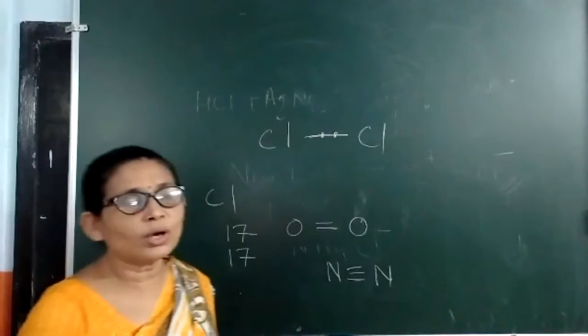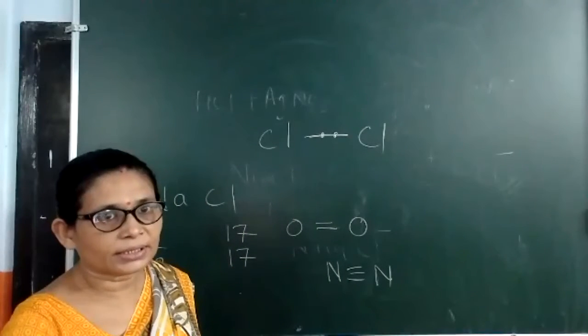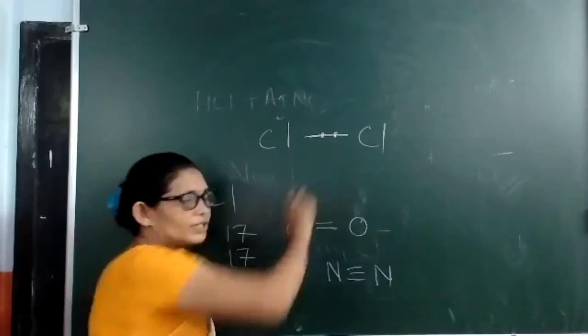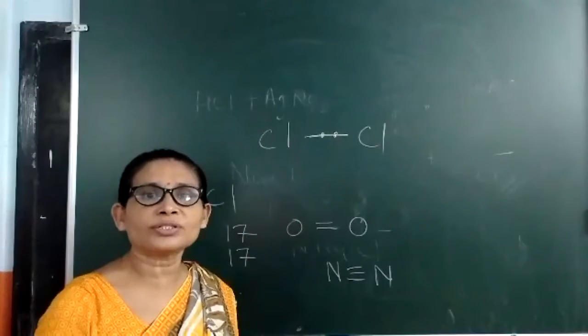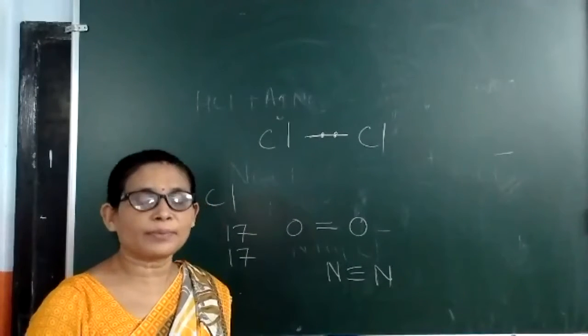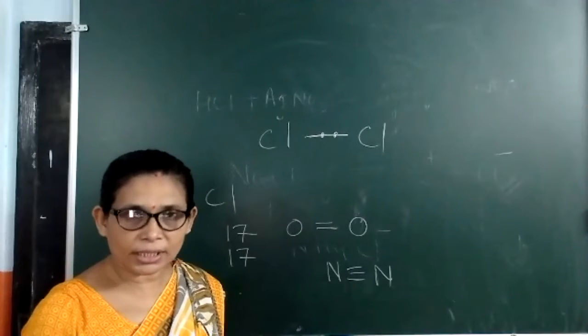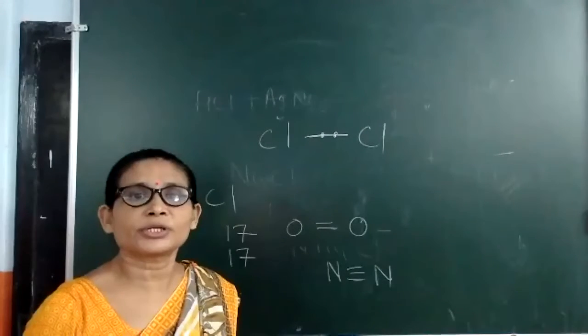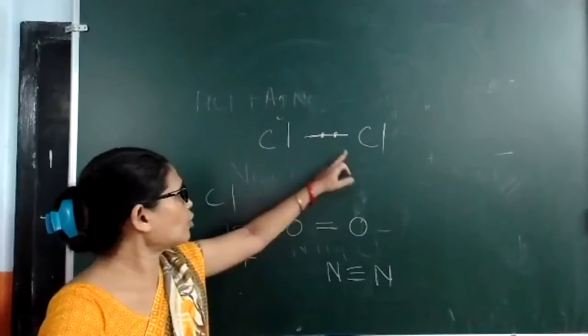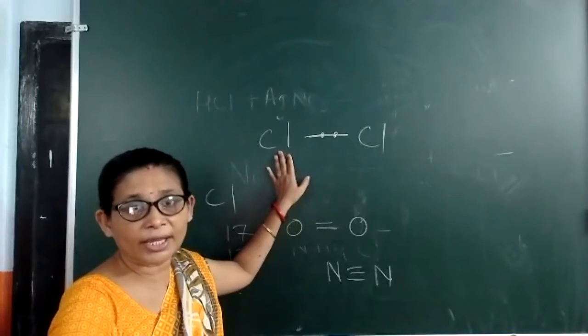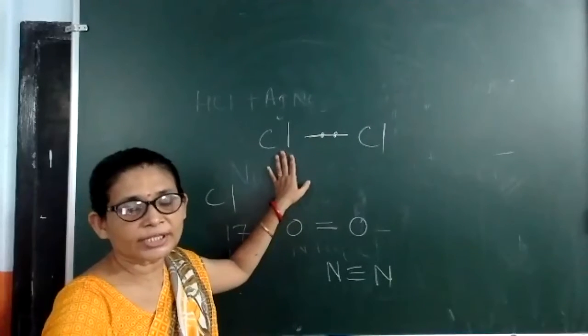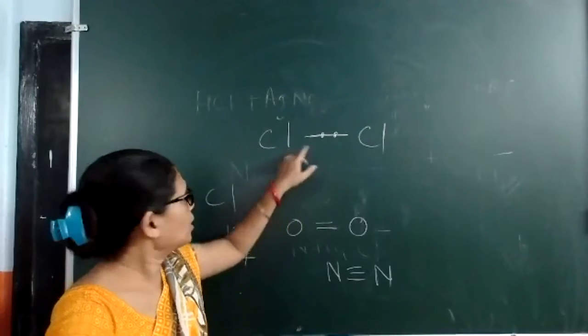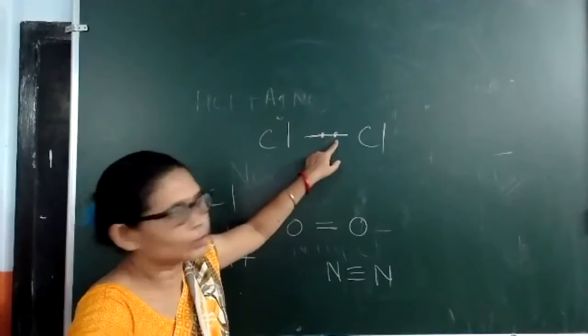If you want to calculate the lone pairs, then after bond formation, each chlorine will have 8 electrons, because that is why, to complete its octet, it is doing the chemical bond formation. So after the bond formation, each chlorine atom is having 8 electrons. So let us count 8 electrons. So here it is 1, 2.